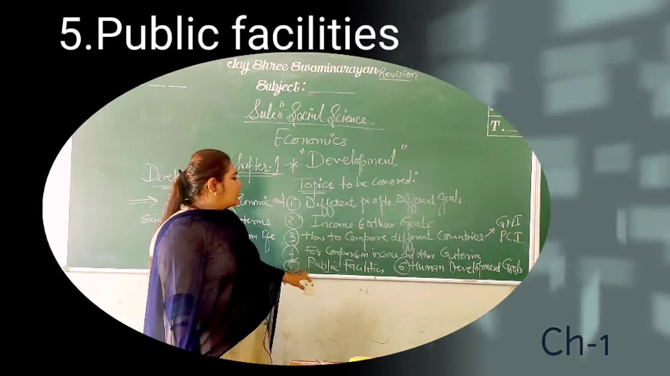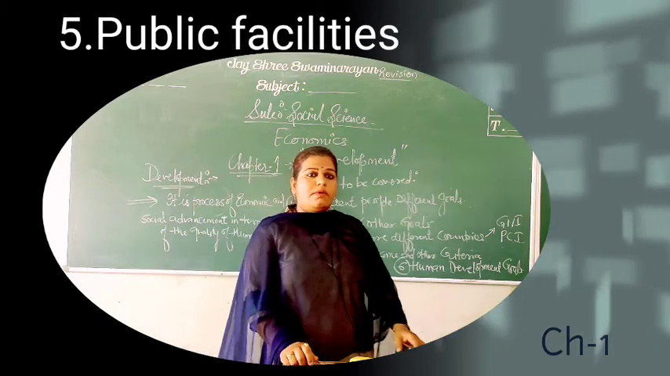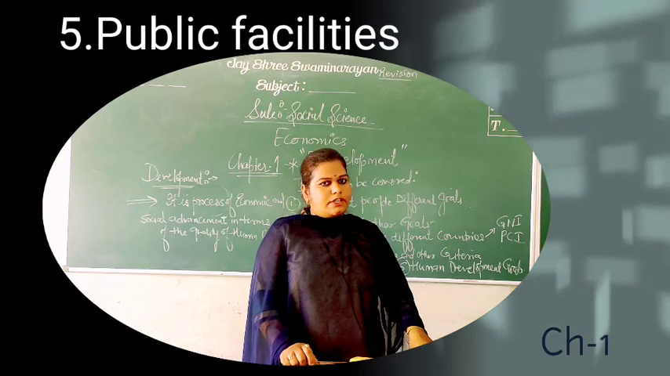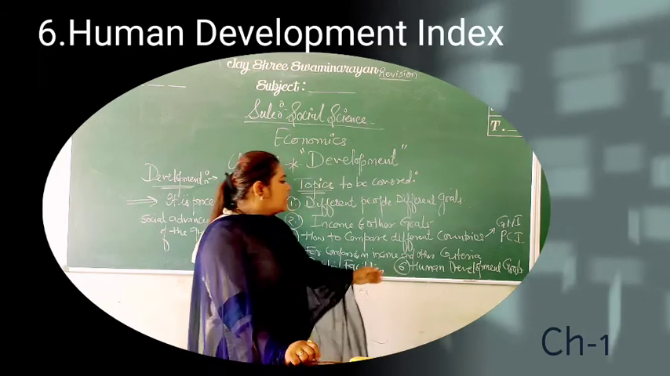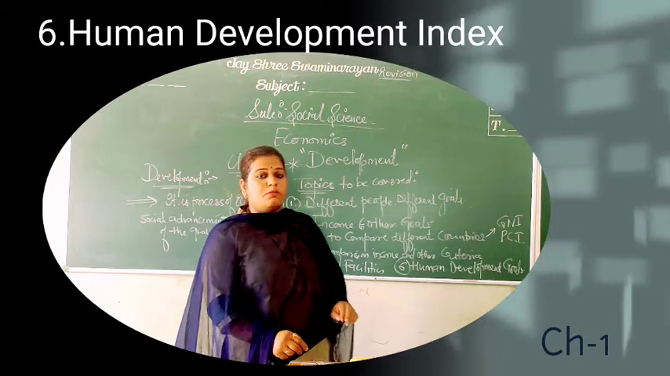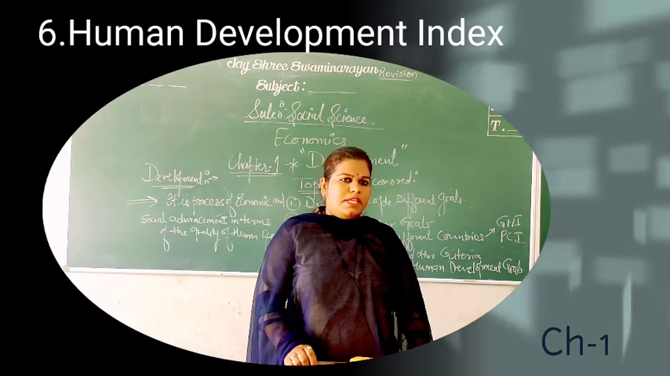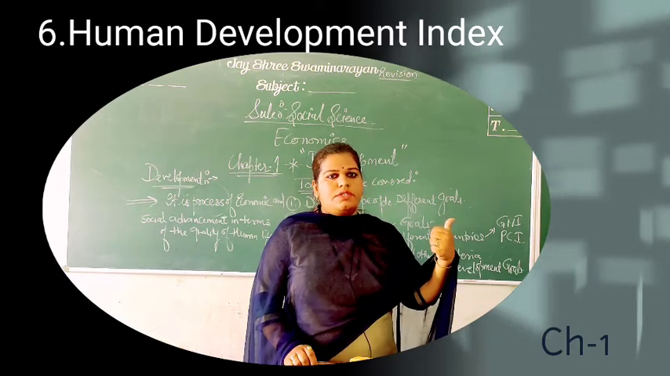Then the fifth one, public facilities. We have to check whether the facilities are available over there or not. Infrastructure facilities are there or not. If the facilities are growing, we can say that area is growing, there is development. Otherwise there is no development. Sixth one, human development goals. Now this is the HDI index. You can say human development is measured on the basis of different bases. So let us see the topics in detail through the videos.